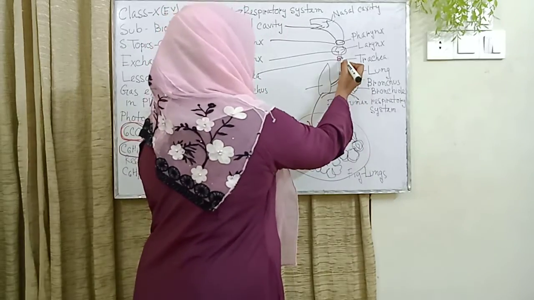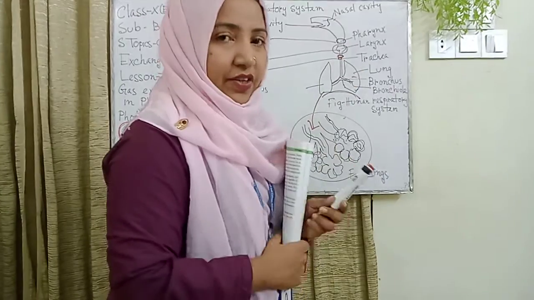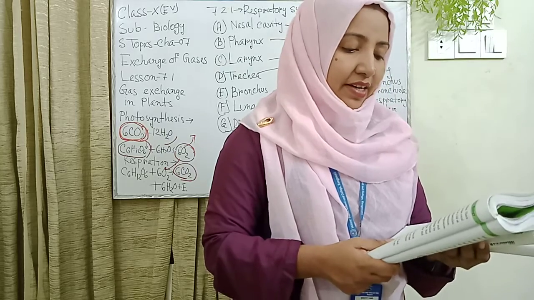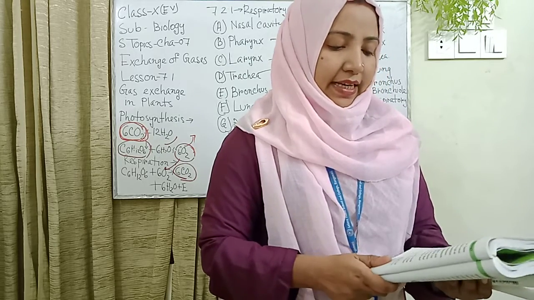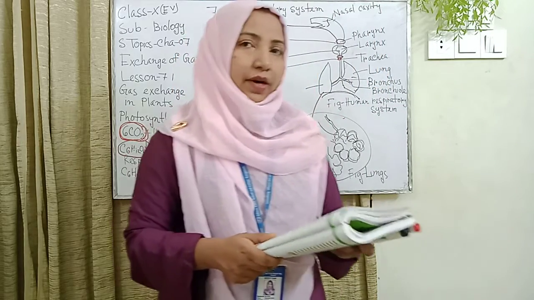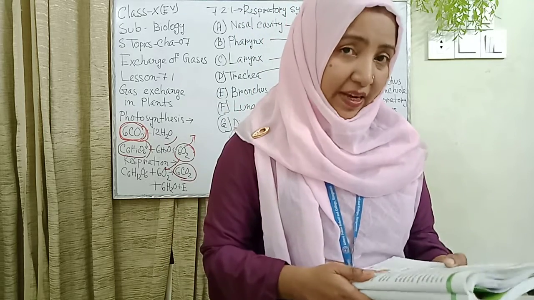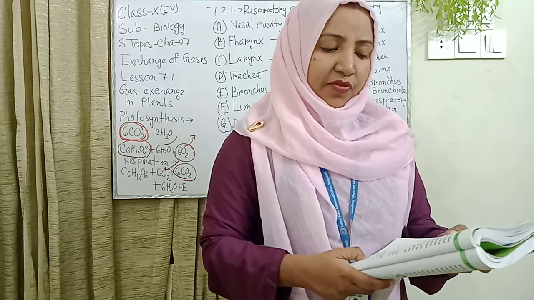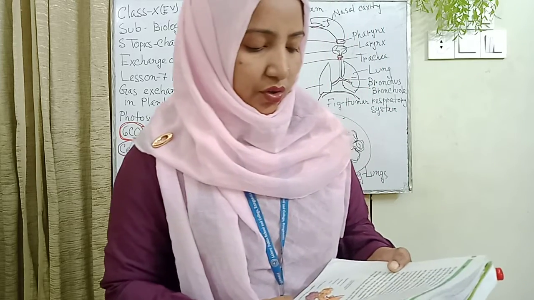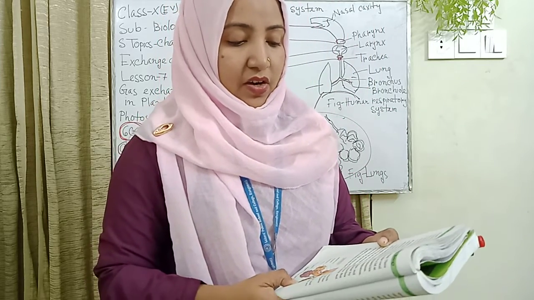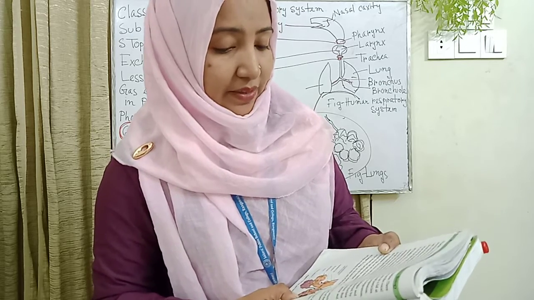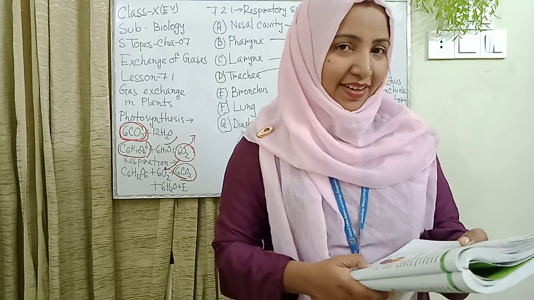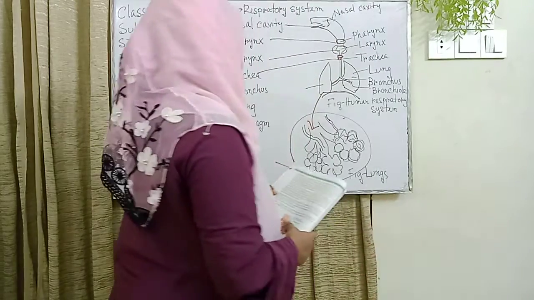Here, this is the incomplete ring structure, basically made of cartilage and smooth muscles. The inner layer of the trachea is covered with a mucous membrane with cilia. Air flows through the trachea, and through the constant rhythmic beating of the cilia, the trapped dust, germs and other unwanted particles are expelled. Dear student, our next structure is the bronchus.